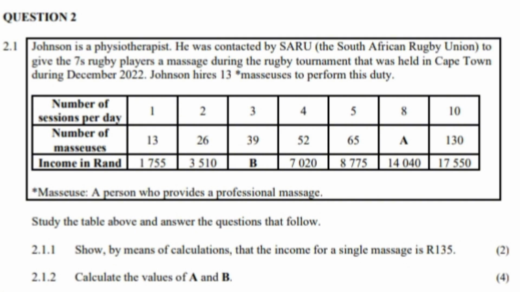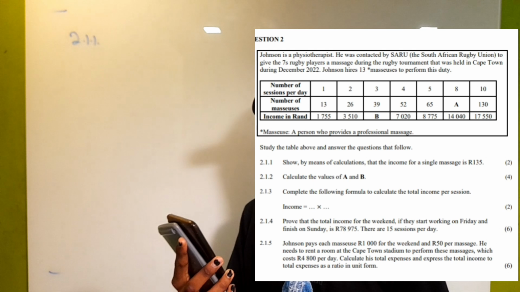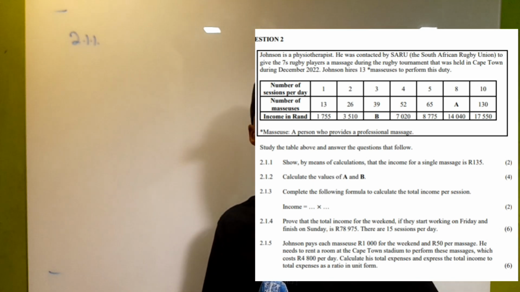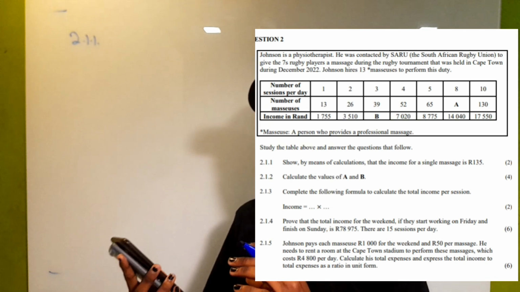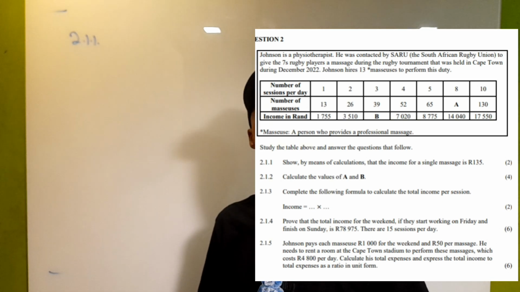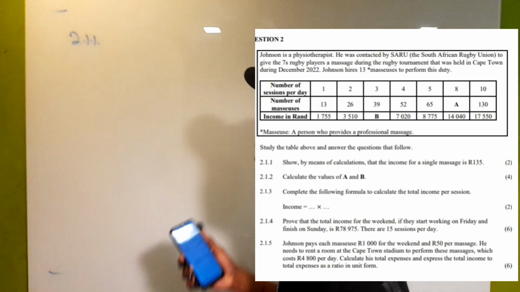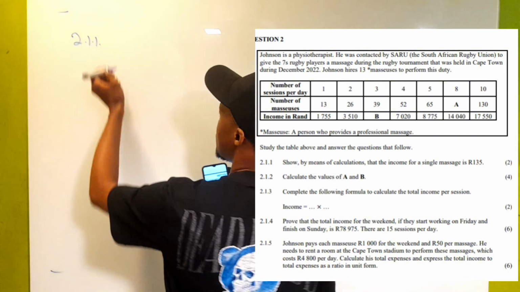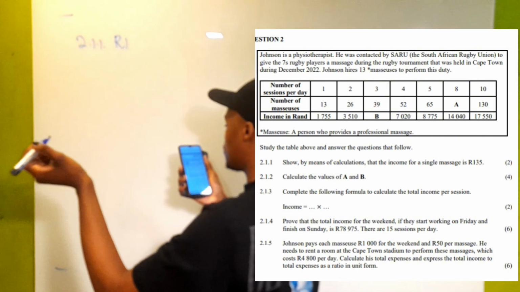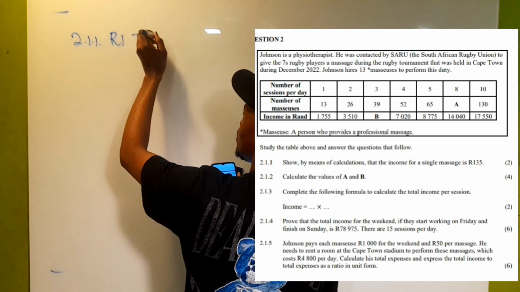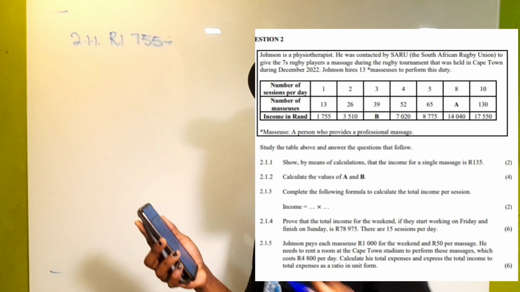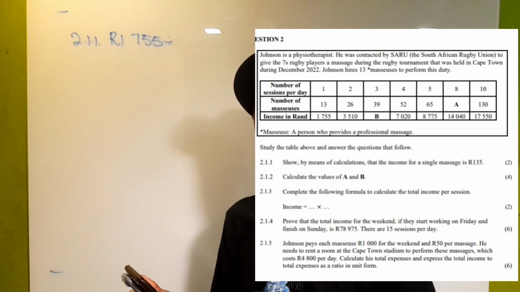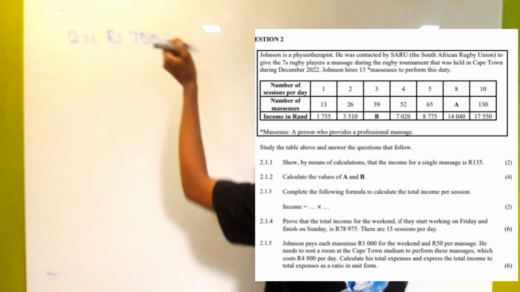So since we want to know how much each massage costs, we're going to take the income and divide it by the number of masseuses. By doing that, we're basically taking the income and dividing it by the number of massages performed on that day. So we can start with the first one where they only had 1 session per day and say that the income, which is 1,755 rands, divided by the number of masseuses that day, or rather the number of massages performed that day, which is 13 according to the table.